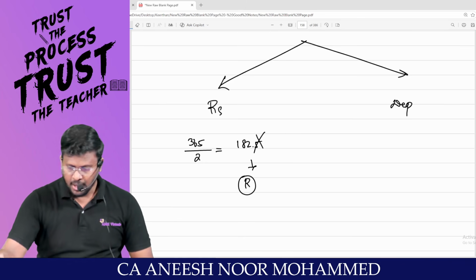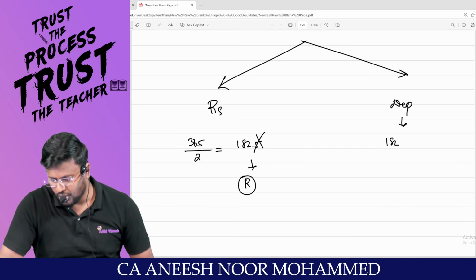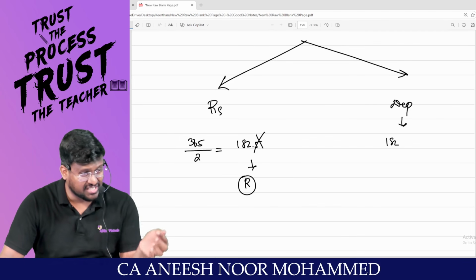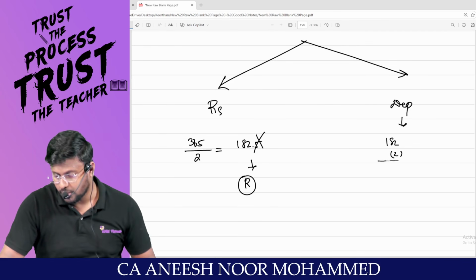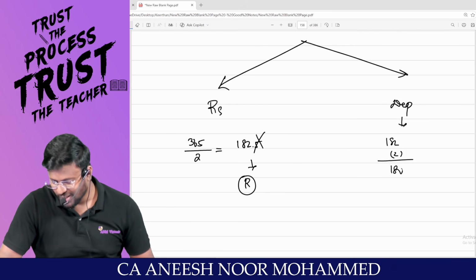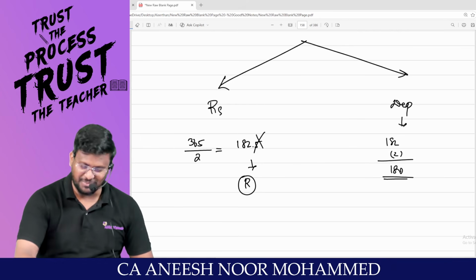Am I right, sir? But this is depreciation. We will not consider 182 because this is 32. From that 2 will be reduced. Because this is 32, we will be following 180 days concept.